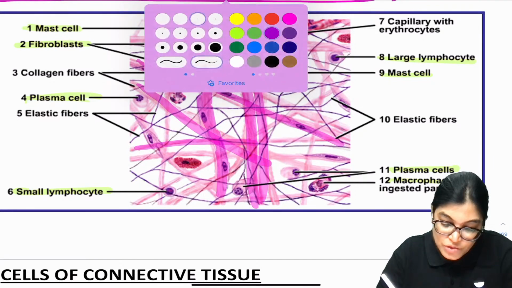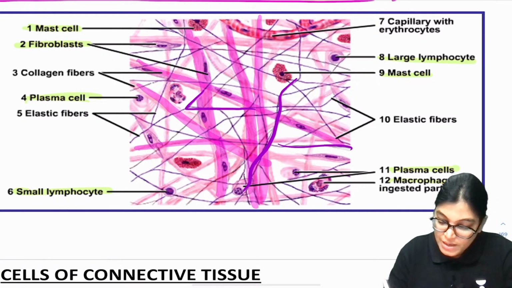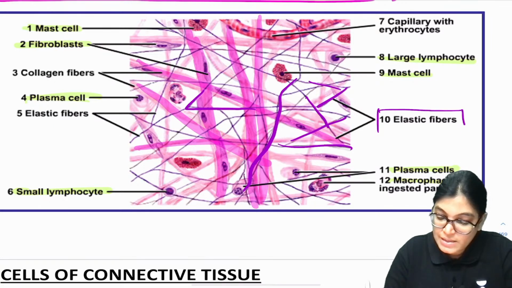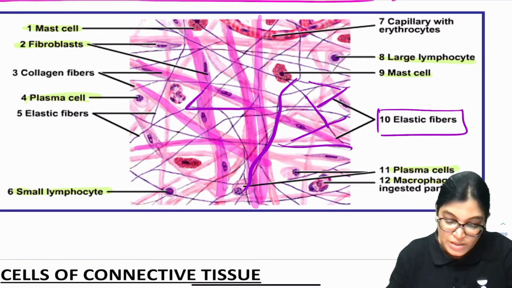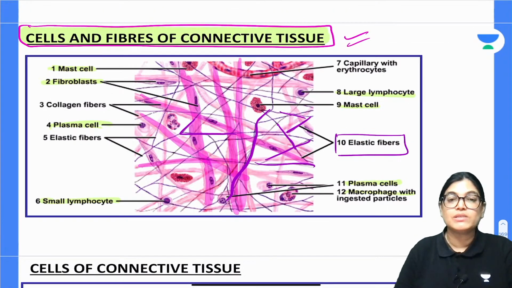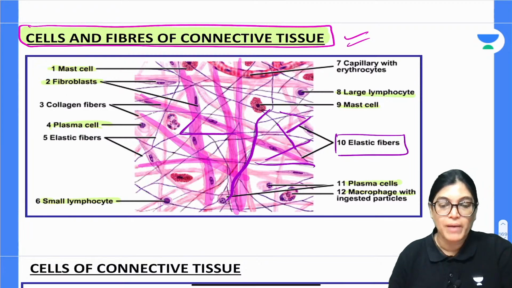The other ones which you can see, which are branching and singly running, are elastic fibers. So collagen fibers are in the form of bundles, and elastic fibers are singly running and have a branching pattern.